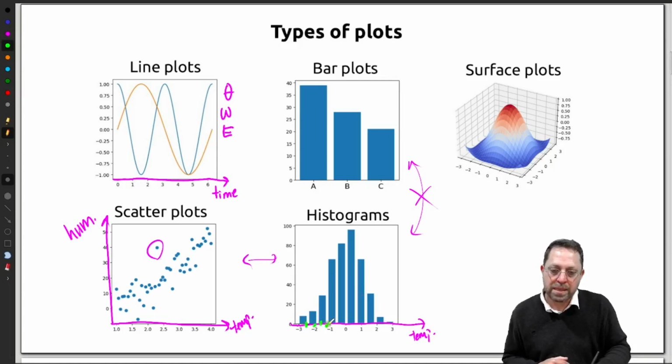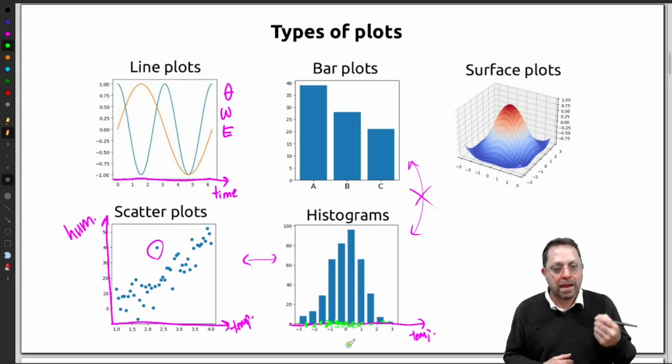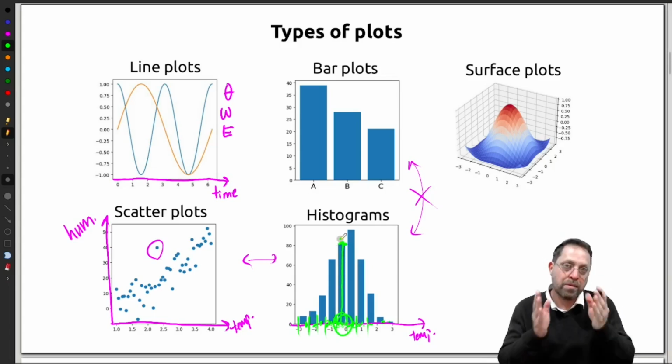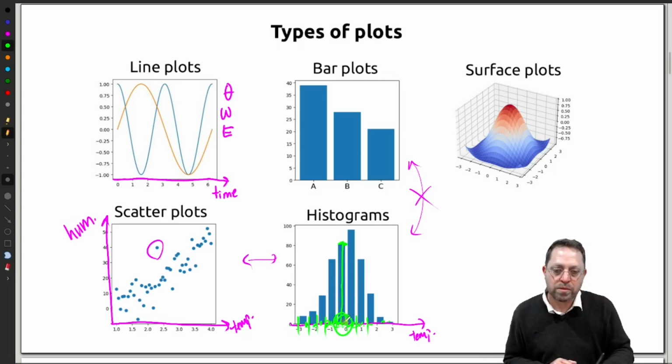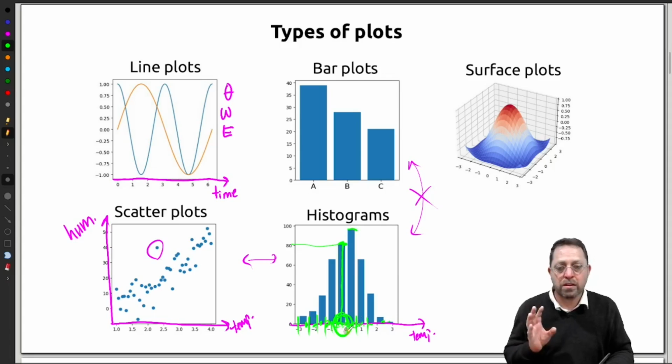Let's say we have all the measurements, and if we were to put them on the temperature axis, we'd have so many data points that it would be difficult to distinguish. So that would not be a good plot. Instead, we bin the temperature axis, and we count within each bin how many data points we have. Then the height of that bar is going to be the number of data points in that bin. So in this case, we have about 80 data points in this bin and 100 in the bin right next to it. So a histogram is very closely related to the idea of a probability distribution.